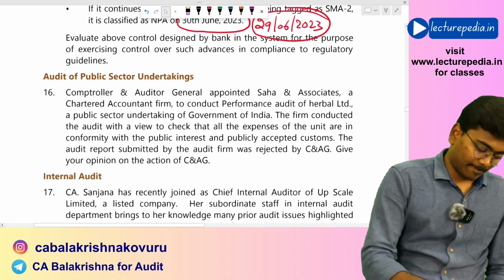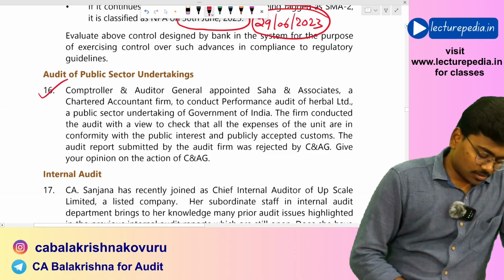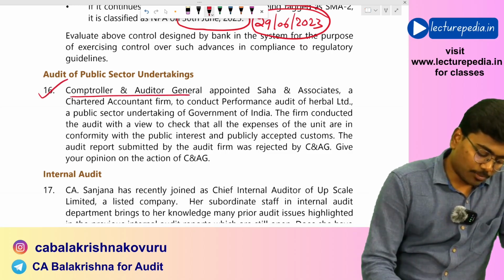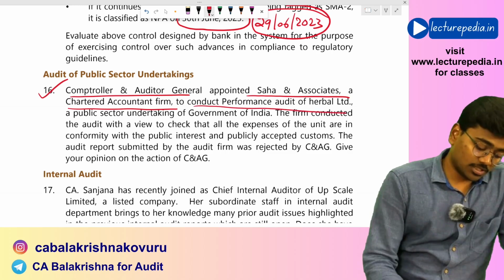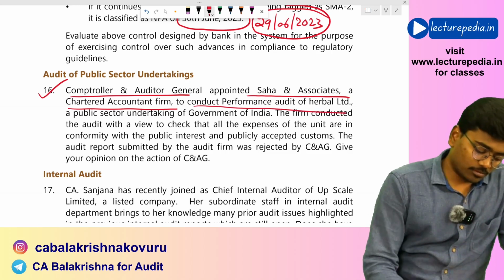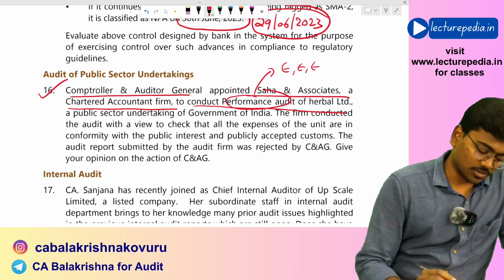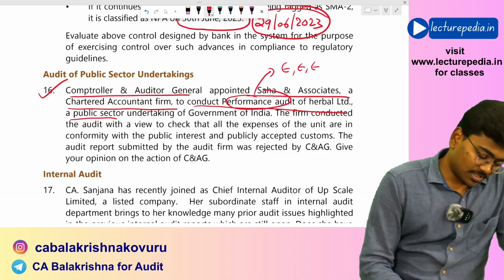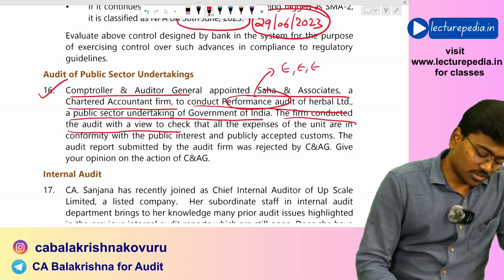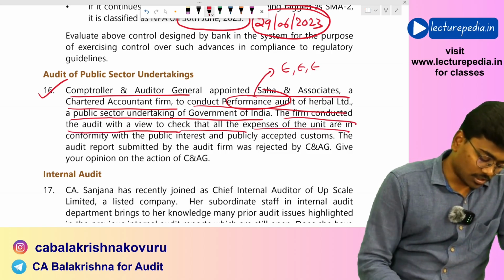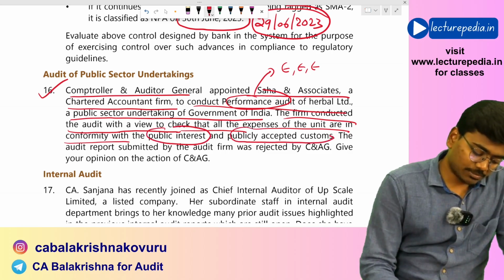Next, audit of public sector undertaking. Question number 16. C&AG appointed Saha and Associates, a chartered accountant firm, to conduct performance audit of Herbal Limited. Performance audit means you will verify 3 E's: economy, efficiency, effectiveness. A public sector undertaking of Government of India. Now, the firm conducted the audit with a view to check that all expenses of the unit are in conformity with the public interest and publicly accepted customs.